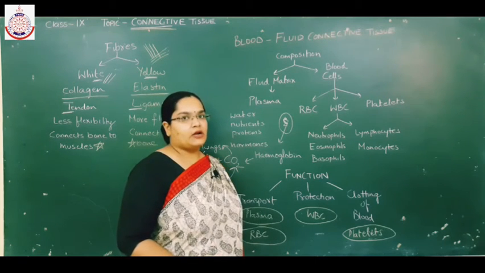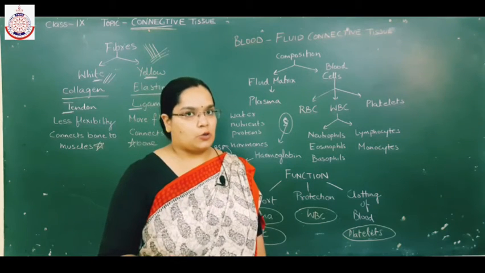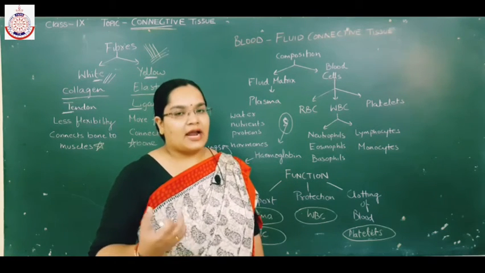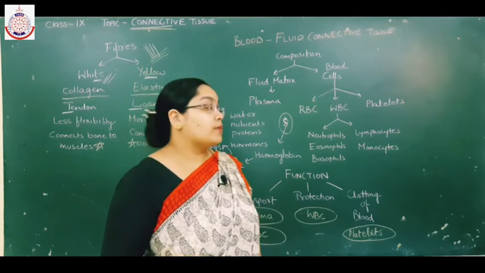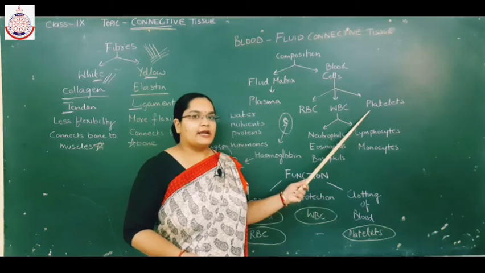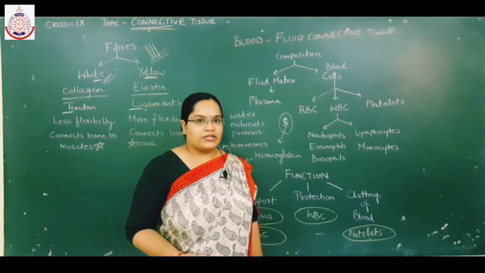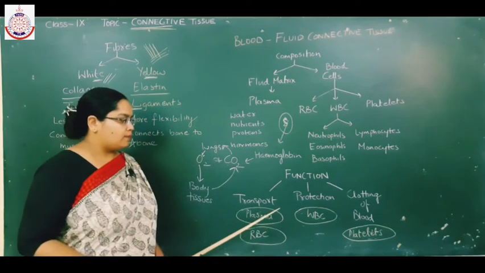What do you mean by clotting? Whenever you get an injury and blood oozes out, after some time that blood clots or solidifies. How? Because of the presence of platelets. So these platelets help in the clotting of blood. So these were the functions of the blood.